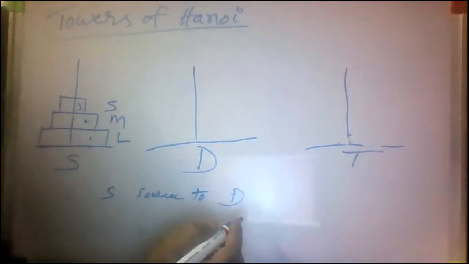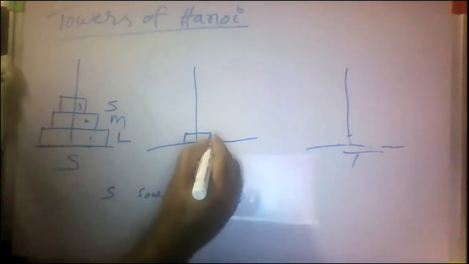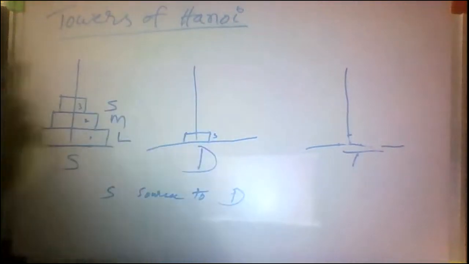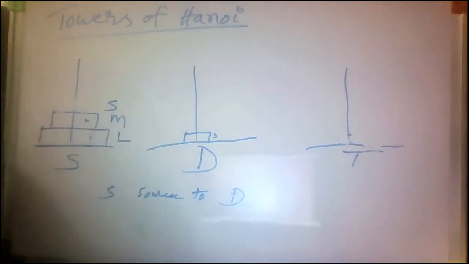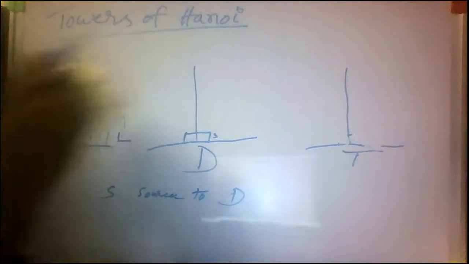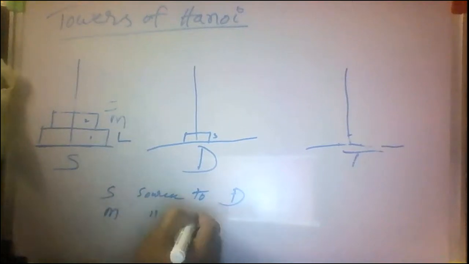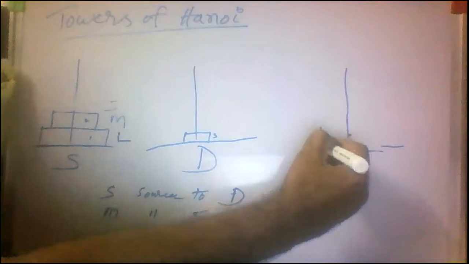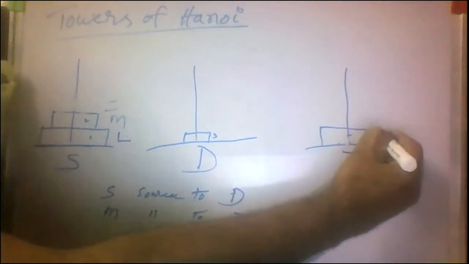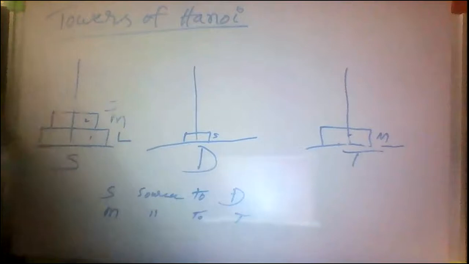Source to destination. Then this is small. Okay, then here removed. All of you. Next one, I want to move medium disk from source to temporary. So this is medium disk. Medium disk. All of you. Medium disk.